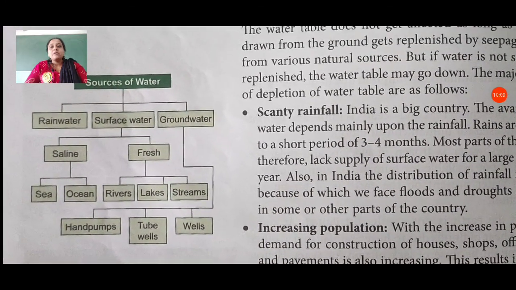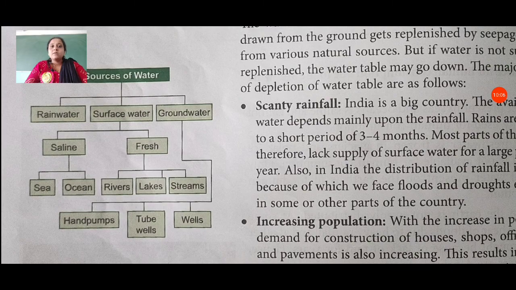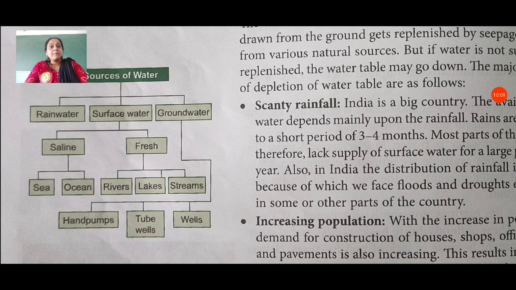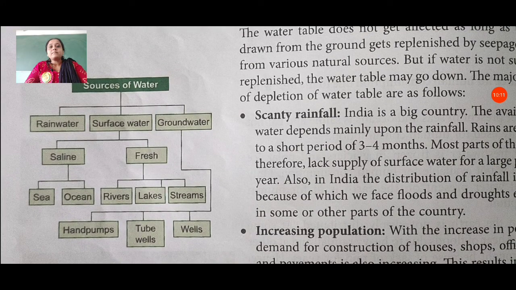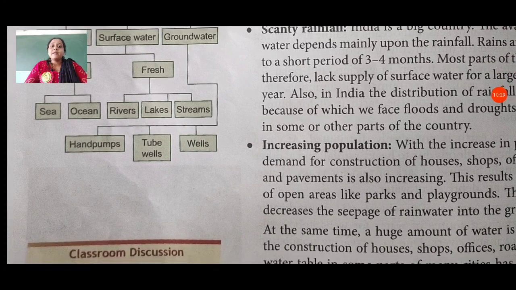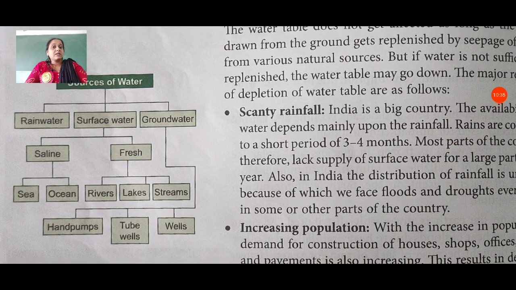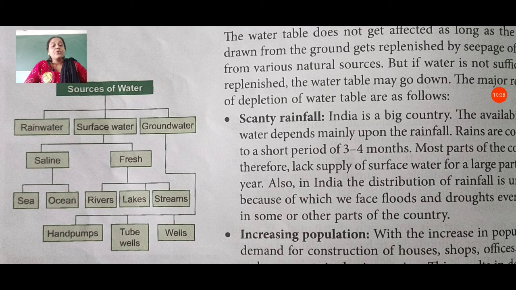We have a chart also available. Sources of water: first, rainwater, surface water, and groundwater. Rainwater is our main source of water. Then in surface water you can see saline and fresh. In saline, sea and ocean. In fresh, rivers, lakes, streams. And in groundwater, we take out this type of water from the ground using hand pumps, tube wells and wells. These are the sources of water. Try to make this chart also in your notebook. In our previous session I told you to make the water cycle in your notes and also make this chart.